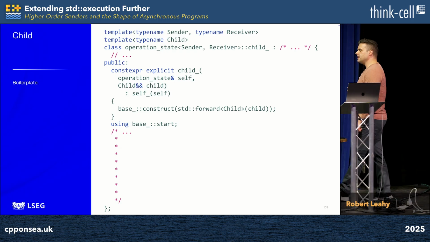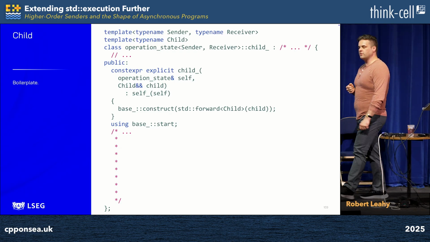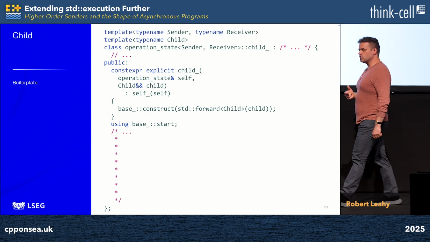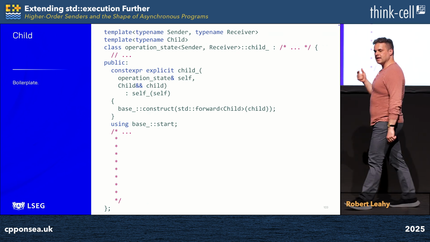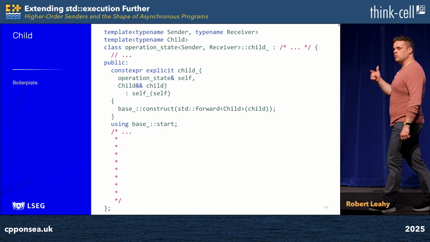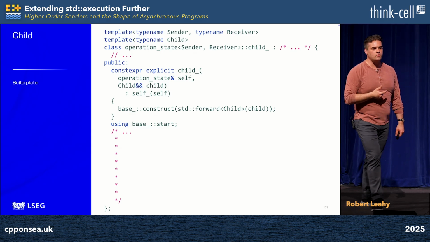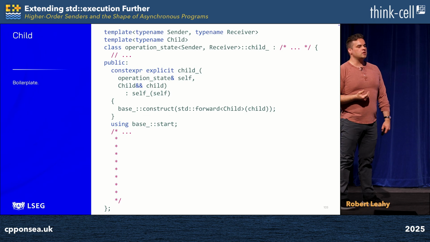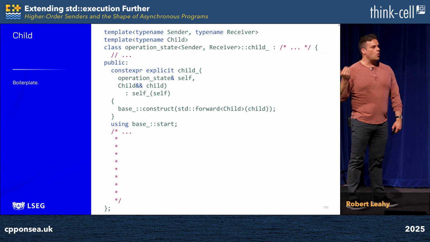Which brings us to the public-facing components. It is constructible in exactly the way I promised you it would be just a few slides ago. Inside of its constructor, we reach into the base class and we ask it to construct an operation state by connecting our sender with a receiver. Then we go into the base class and we simply republish out its protected member function as a public member function, thereby allowing the external operation state to start this asynchronous computation.